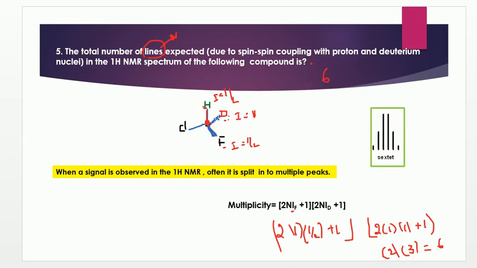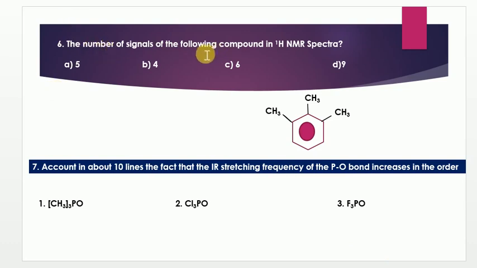Come to the next question, the number of signals of the following compound in the proton NMR spectrum. You can see here, in the proton NMR spectrum of this compound, it has a plane of symmetry. It is divided into exactly equal halves. You can consider both methyl groups are the same and this methyl group is different, and at the same time these two protons differ from these two. So consider 1, 2, 3. There are a total of 4 kinds of proton chemical environments present. So that's why in the NMR spectrum you will observe a total of 4 signals.